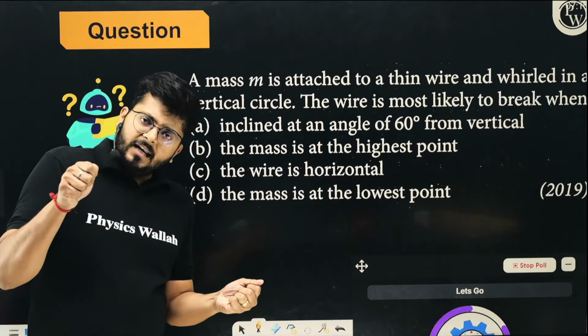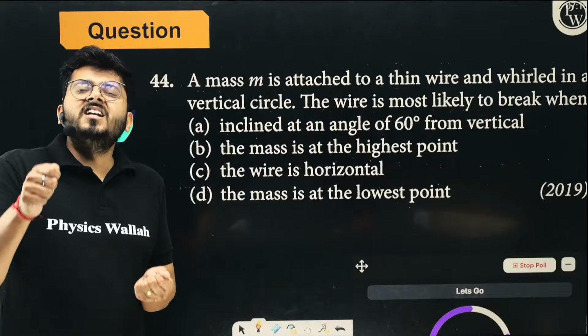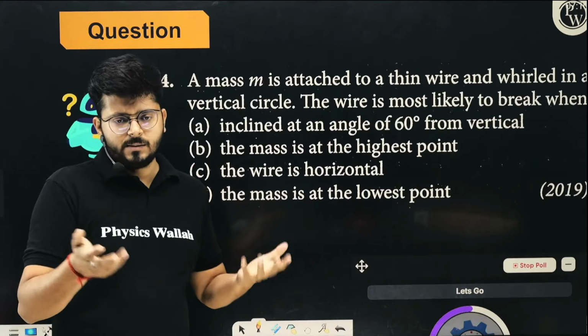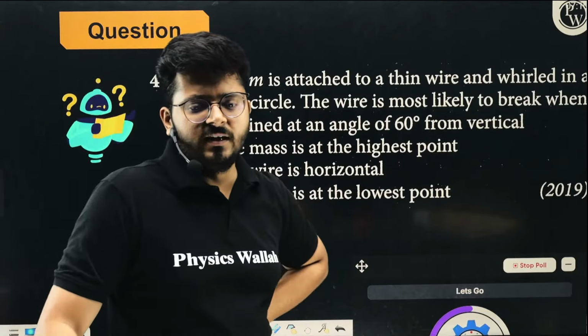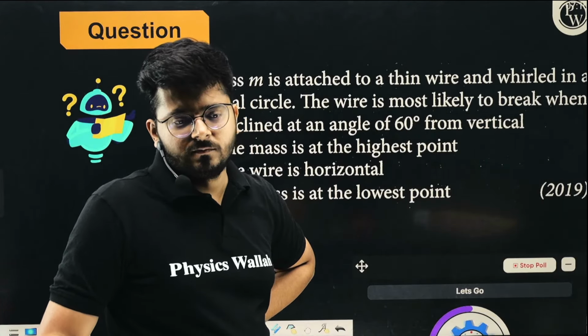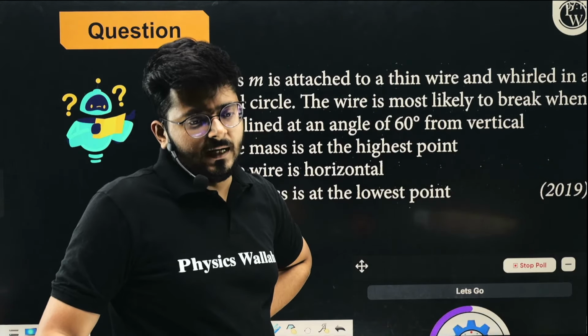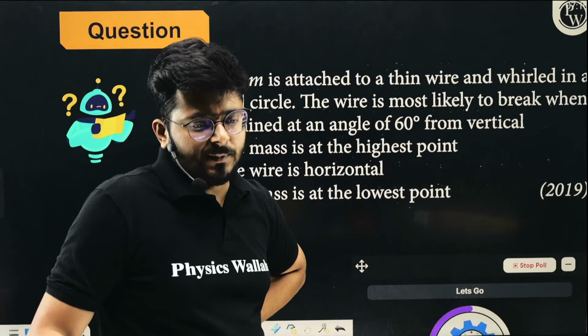The thread will break at a point where the tension in the thread is maximum, right? The thread is most likely to break at a point where the tension in the thread is maximum. So at which point is the tension in the thread going to be maximum?